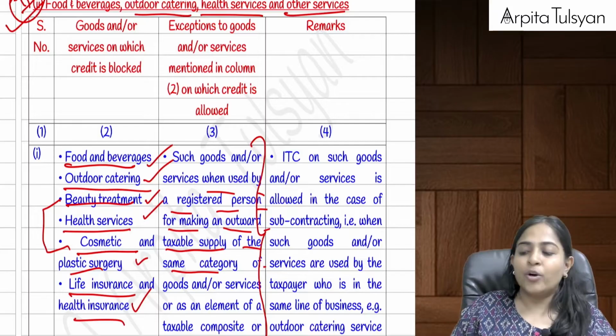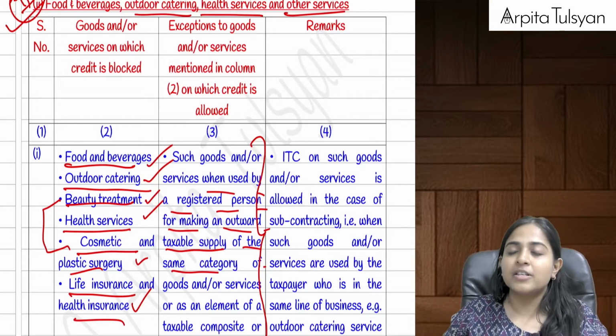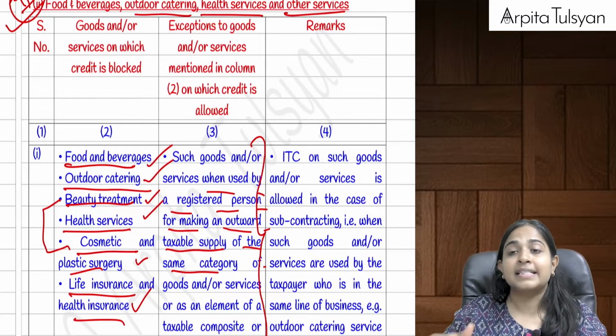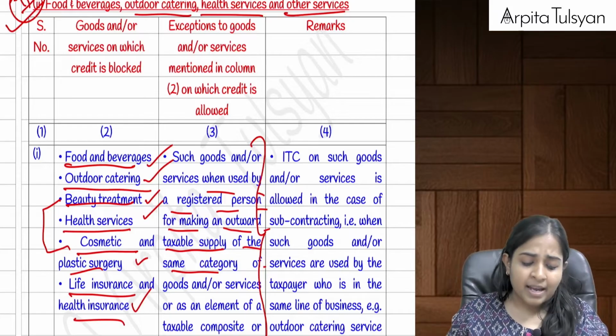Right? Now going on to the next one. The next one is very, very simple. Food, beverages, outdoor catering, healthcare services, life insurance, health insurance, cosmetic and plastic surgery, and all these services.